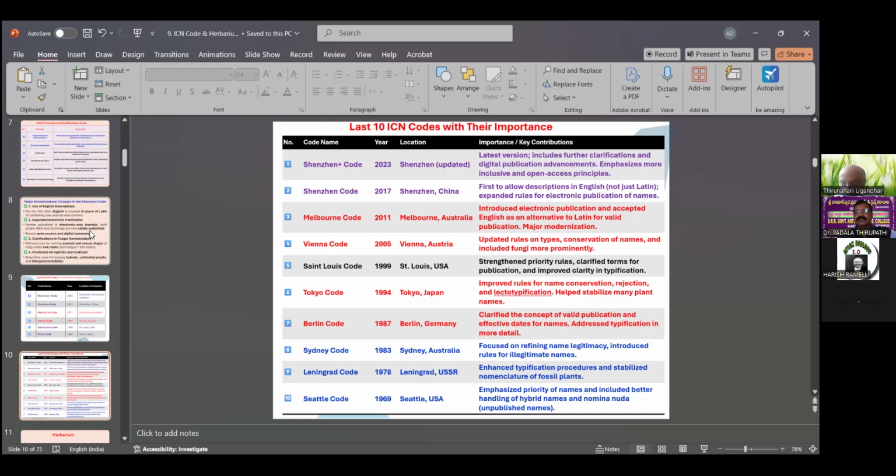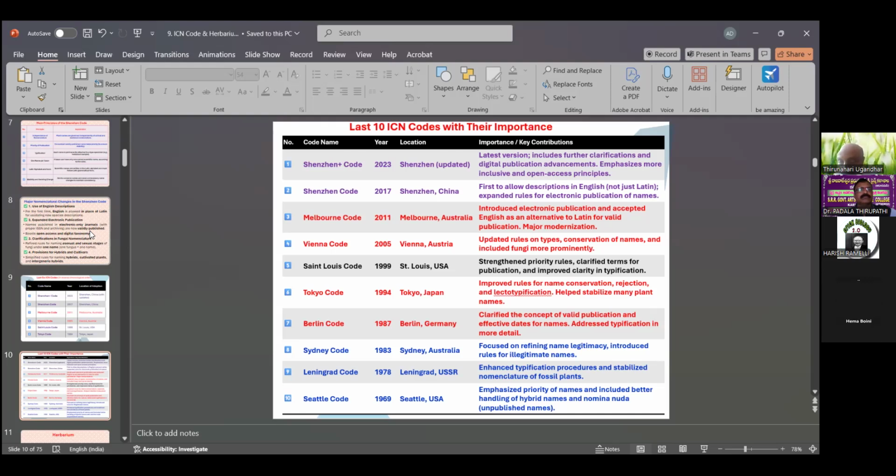It emphasized the priority of names and included better handling of hybrid names and nomina nuda, also unpublished names, which were also covered in the 1969 code. These are the last 10 ICN codes with their importance, as previous studies.